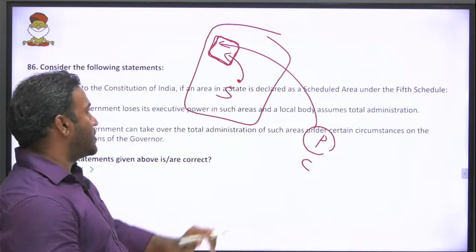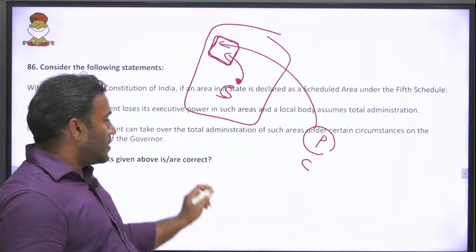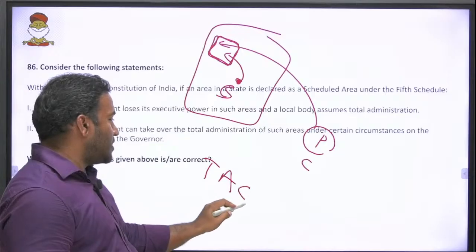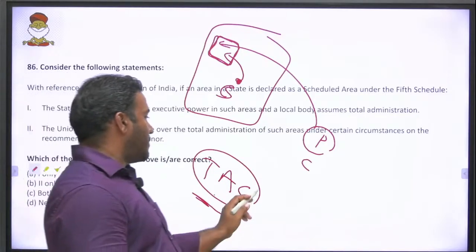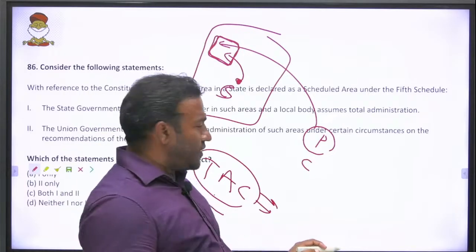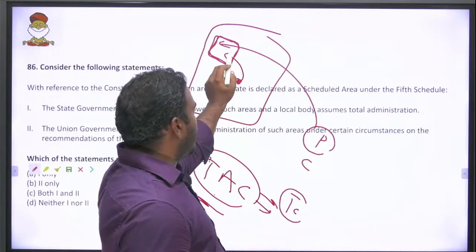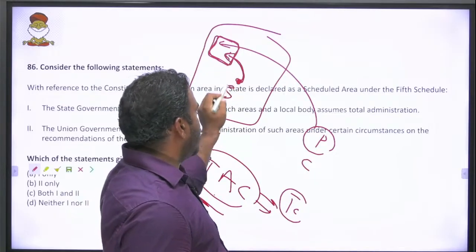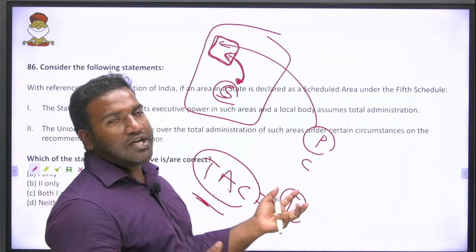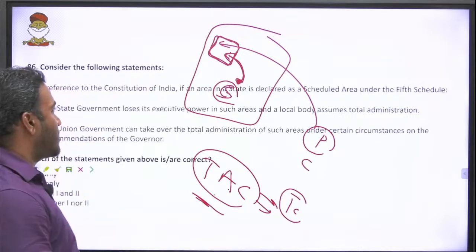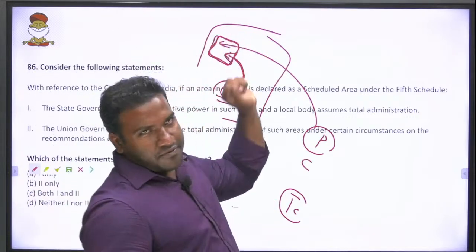The governor is present at the state and he has one tribal advisory council at the state level, headed by the tribal minister, and for anything monitoring or governing this area, he will take the advice of the tribal advisory council. That means there is some monitoring of what is going on in that area.